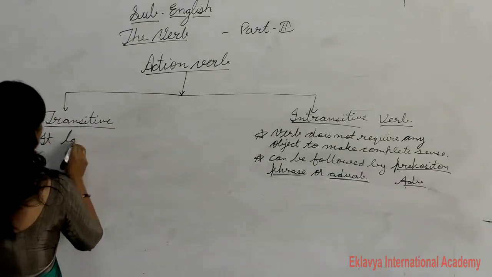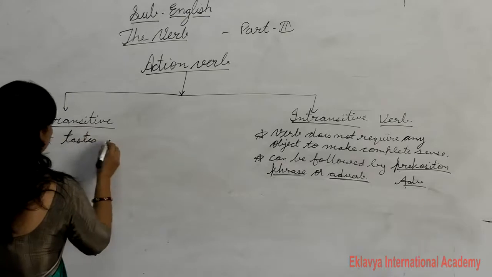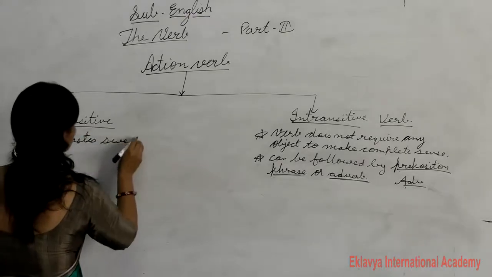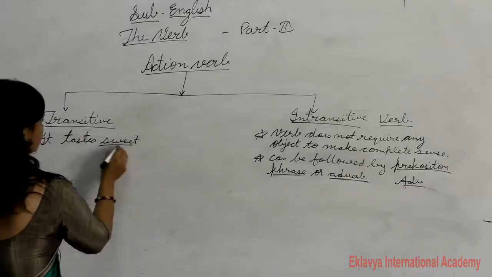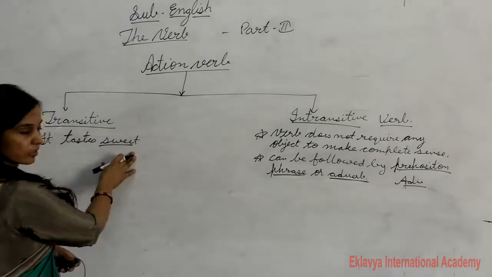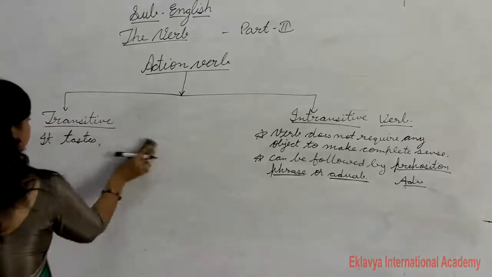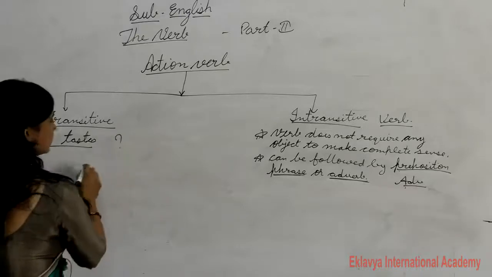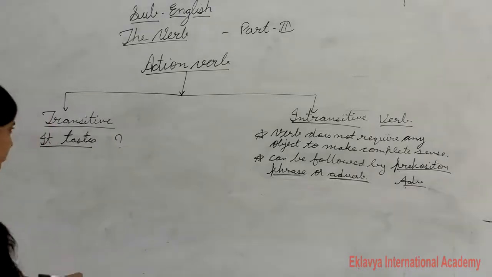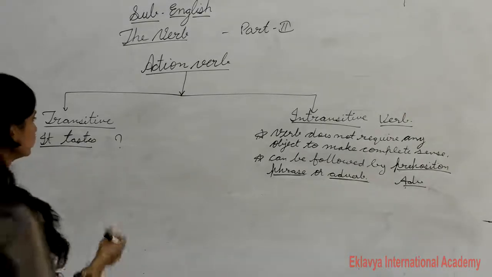"It tastes sweet." How does it taste? Sweet. So you can say this is the complement of this verb. If it is incomplete, then you can say this is a verb of incomplete prediction. It needs some word to make its complete sense.